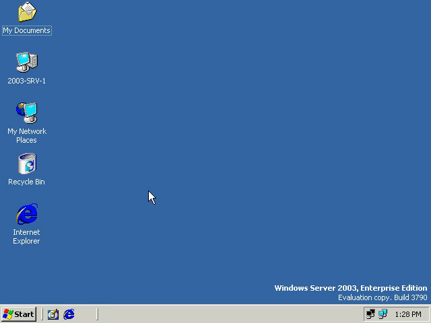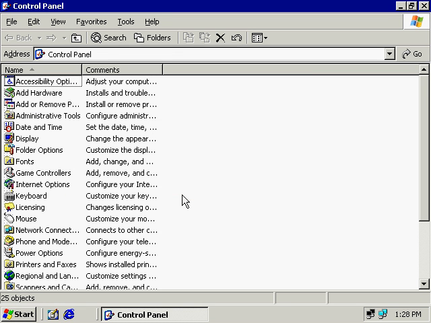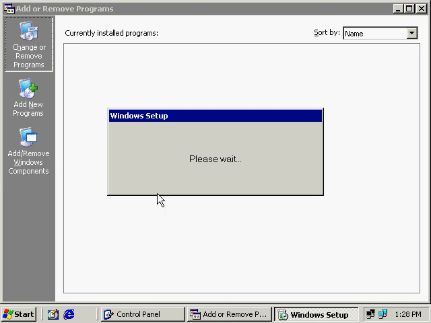Now, one more thing we want to look at while we're here on this server is how Terminal Services is installed. With Windows 2000, recall that we actually had to go to Add/Remove Windows Components, go down to Terminal Services and install Terminal Services in remote administration mode. And that's different in Windows 2003.